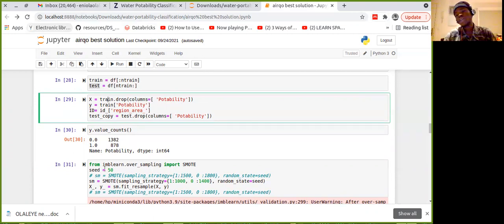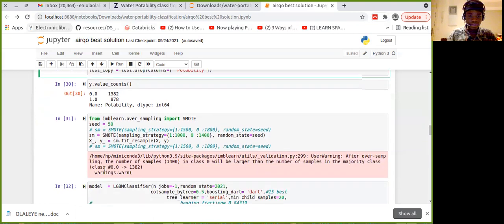So one thing I tried was SMOTE. SMOTE is used for oversampling, or trying to balance a set of samples that are not balanced. Most times for me, SMOTE doesn't work. I don't know why it worked for this particular competition. I just said, okay, let me try it. But to my surprise, it worked.